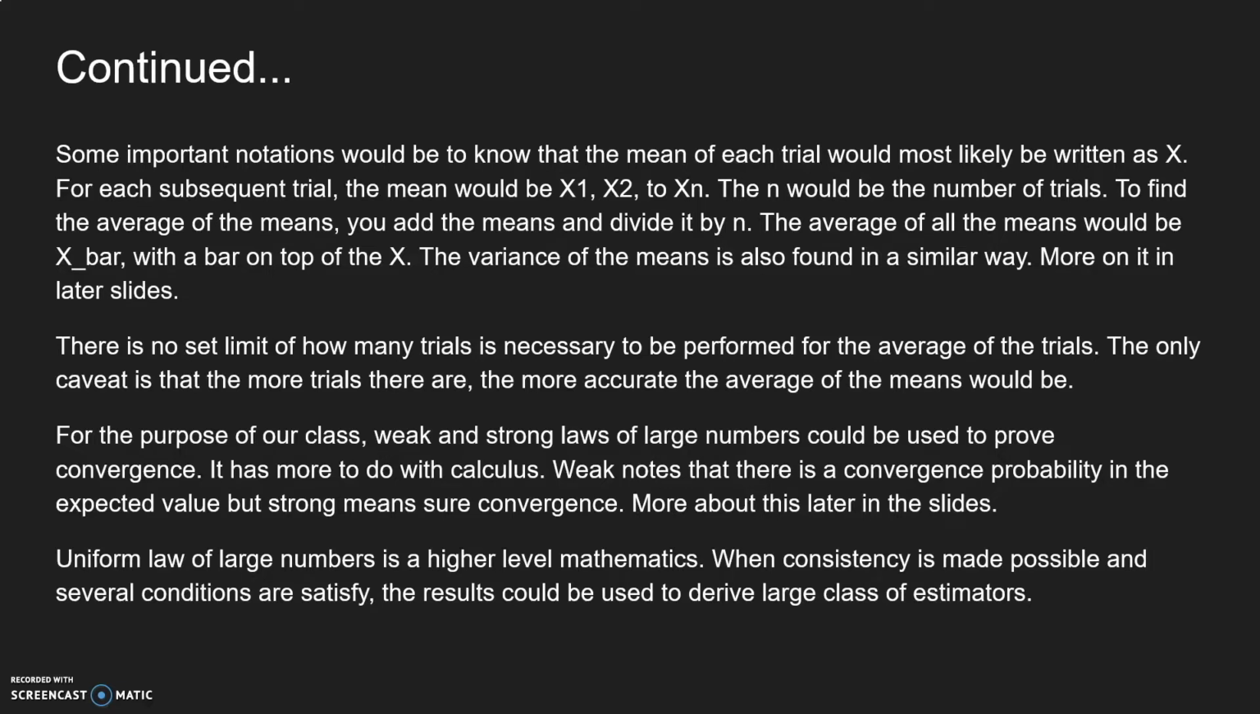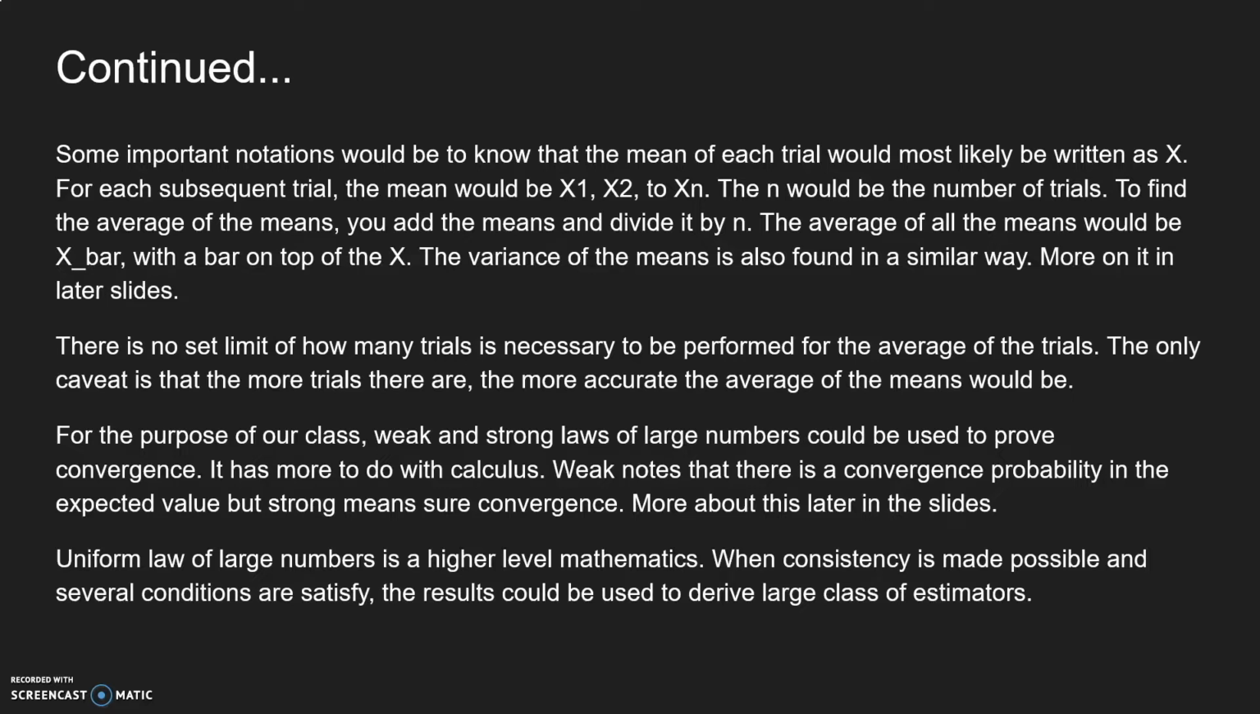There's no set limit to how many trials are necessary to be performed for the average of the trials. The only caveat is that the more trials there are, the more accurate the average of the means would be. For the purpose of our class, weak and strong laws of large numbers could be used to prove convergence, but it normally has more to do with calculus. Weak notes that there is a convergence in probability to the expected value, but strong means sure convergence. More about this is found later in the slides.